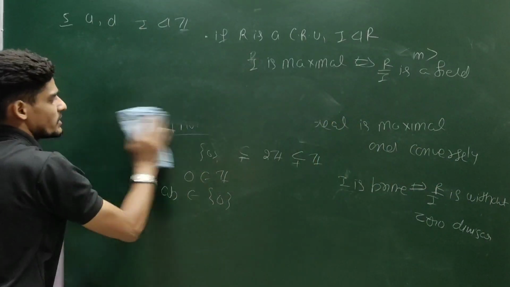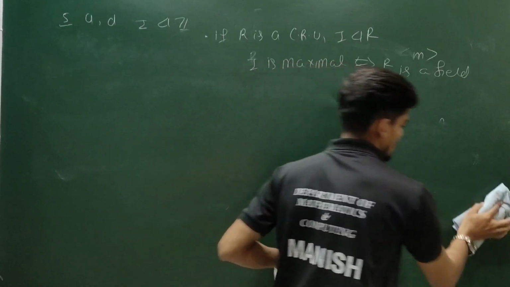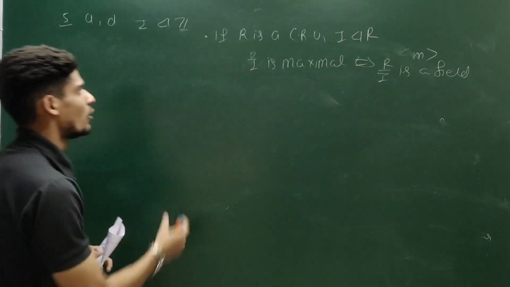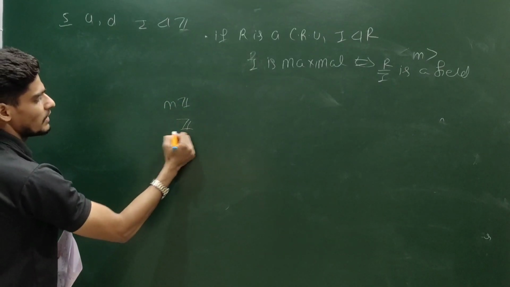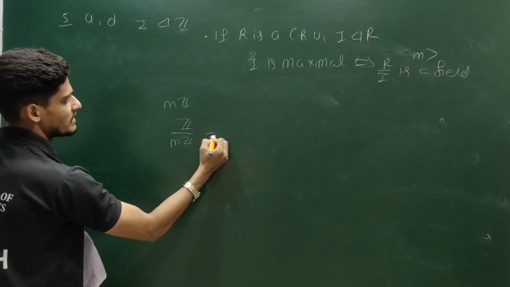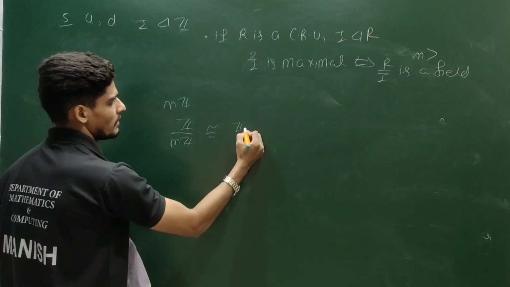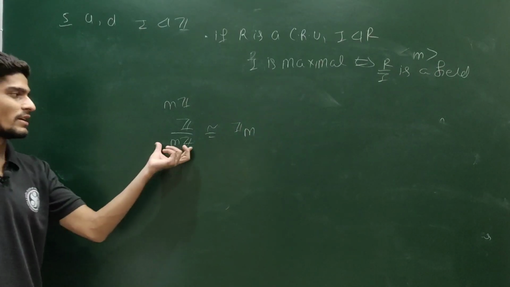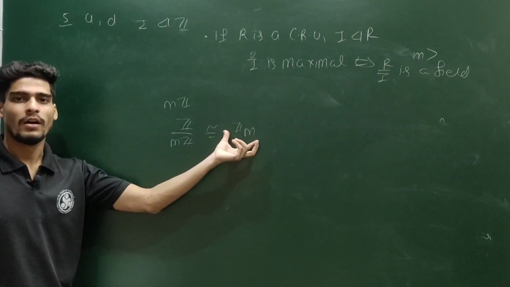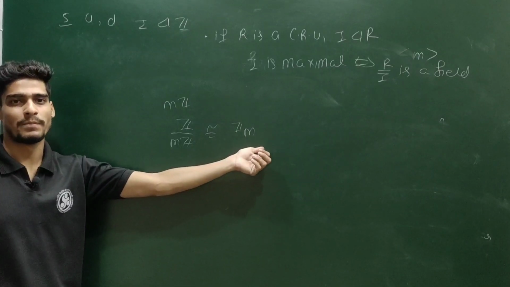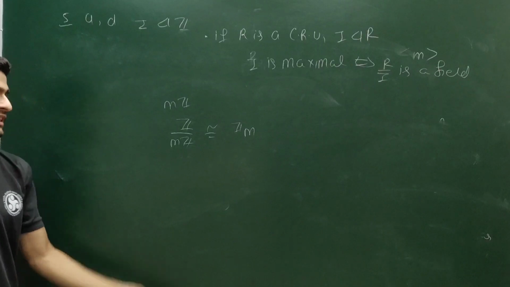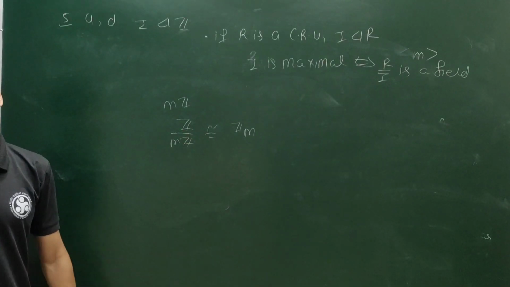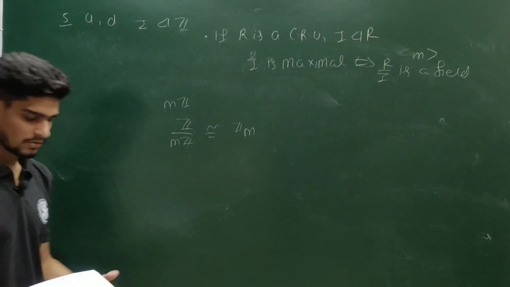And there is another explanation you can use, this criterion. All the ideals are of the form mZ. So you can see Z by mZ is isomorphic to Zm. This is maximal if and only if it is a field. It is a field if and only if m is prime. And whenever m is prime, Zp will be without zero divisor. Hence pZ will be a prime ideal. So you can use this criterion also.